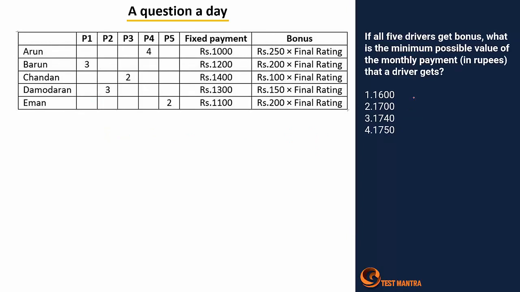Next one, if all 5 drivers get bonus, what is the maximum possible value of the monthly payment that a driver gets? So I want to maximize their payments. So what are the criteria given earlier? As we have seen, there were some criteria that A and B have got 1.5s, C has got 2.5s.